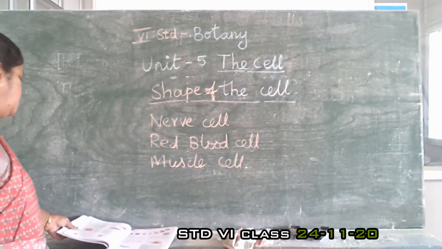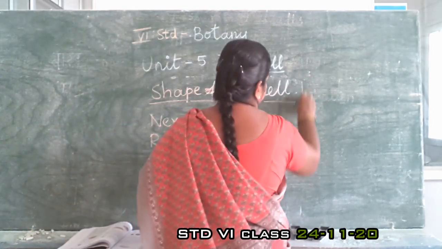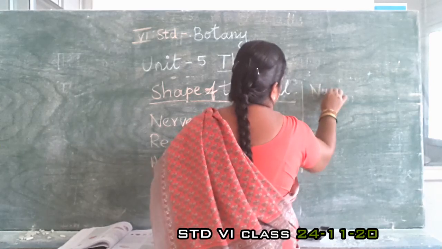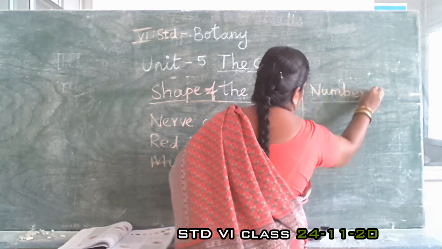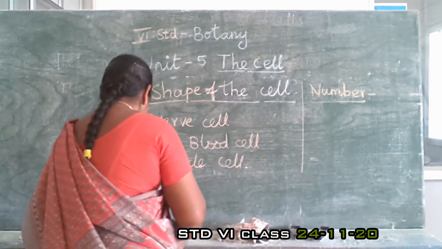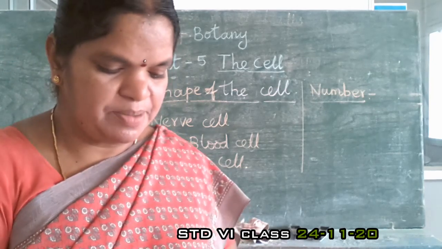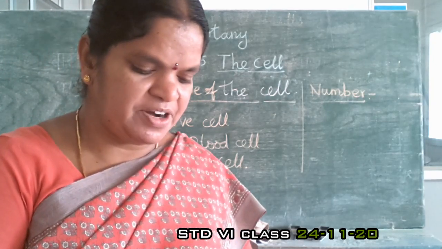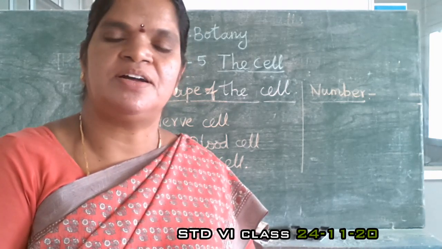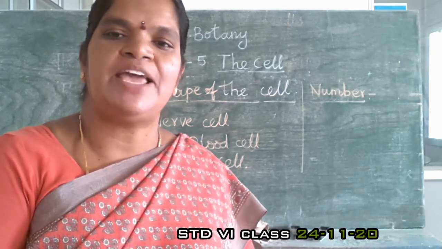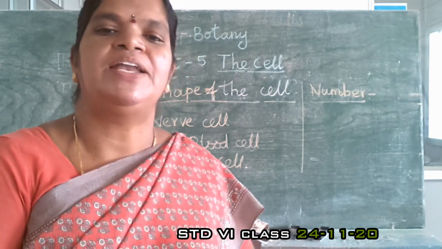Okay. Next, the number of cells. The number of cells present in different organisms may vary. Every organism does not consist of the same number of cells. Each and every one will differ in number.